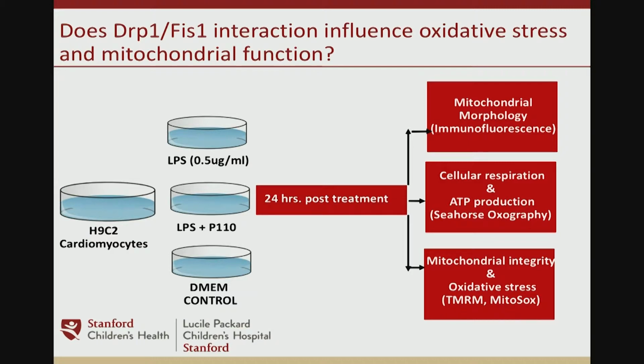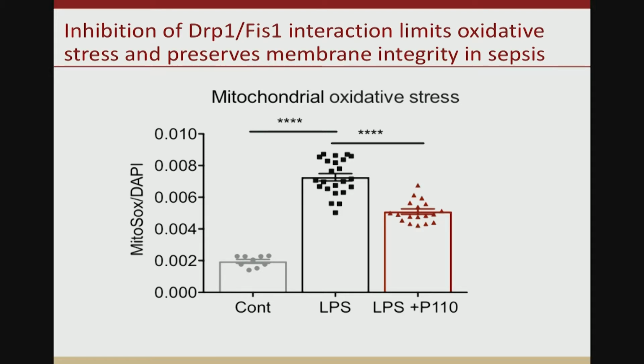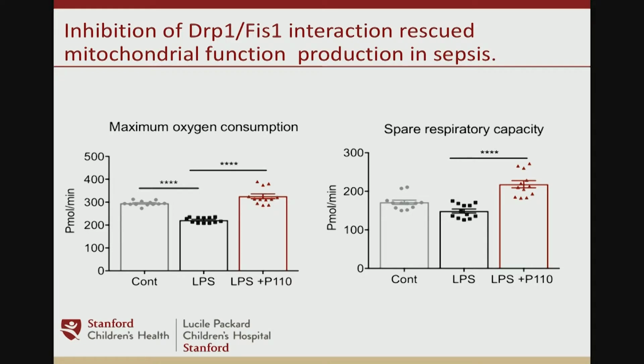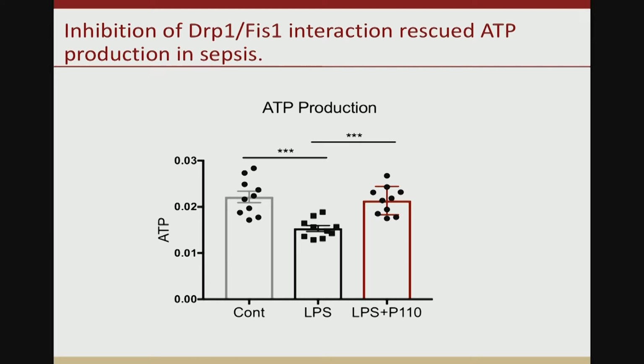We incubated with LPS plus P110 as well as LPS alone in control, and we evaluated the same metrics at 24 hours following treatment. Results demonstrated that there is a decrease in mitochondrial-specific oxidative stress in septic cardiomyocytes that were treated with peptide P110, as well as an increase in mitochondrial membrane integrity in these cells, and somewhat of a therapeutic benefit in maximum oxygen consumption and spare respiratory capacity under Seahorse oxygraphy. And finally, ATP production.